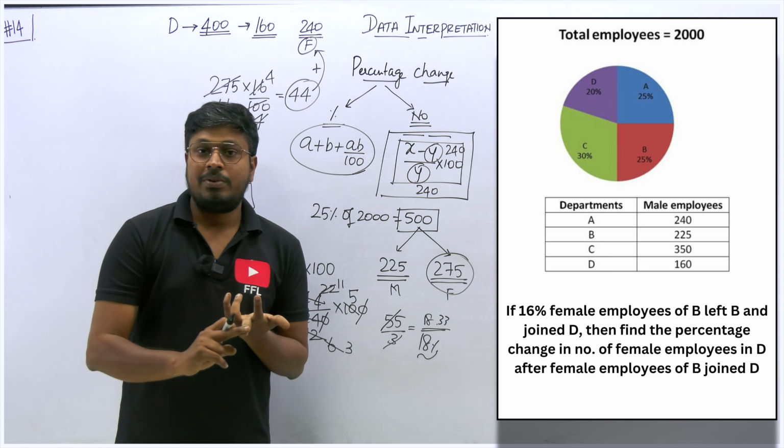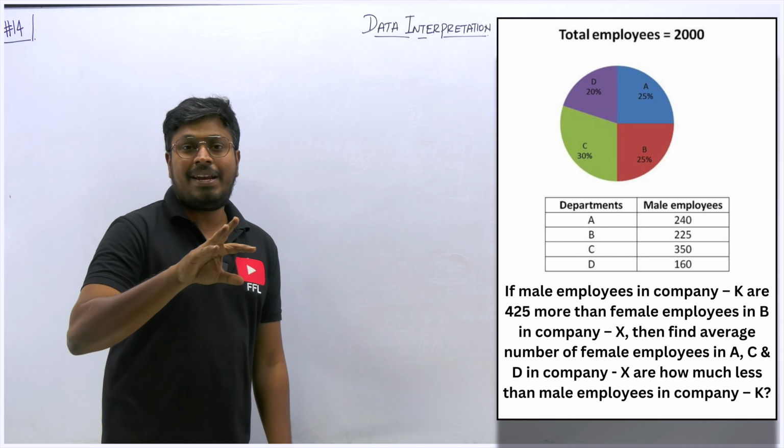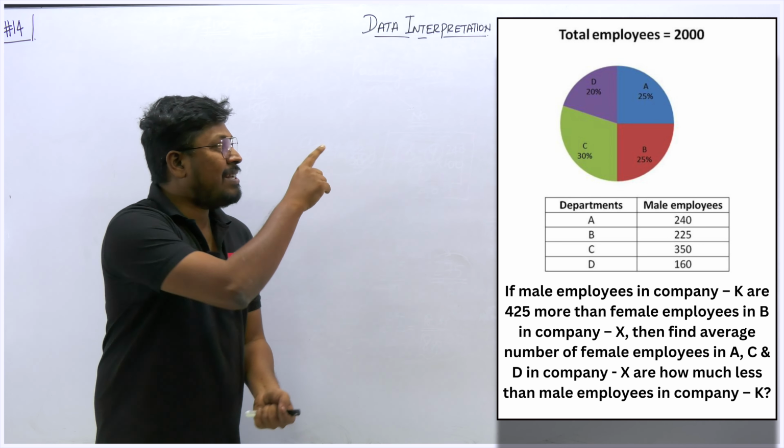Question number 4. If male employees in company K are 425 more than the female employees in B in company X, then find the average number of female employees in A, C, D in company X are how much more or less than the employees in company K. Just see here what our target is. Our target is to find how much more or less, not in a percentage, just in a number, right? How much more or less.